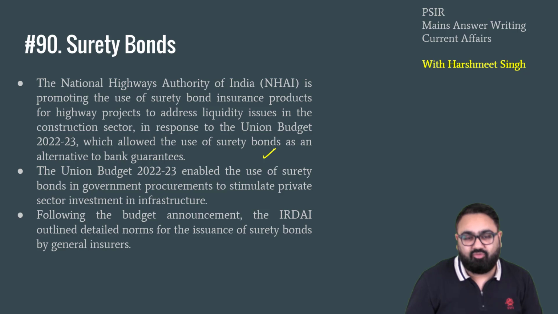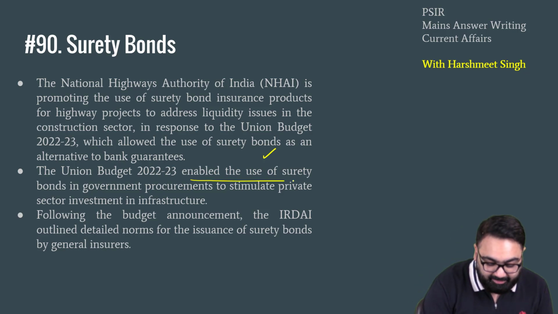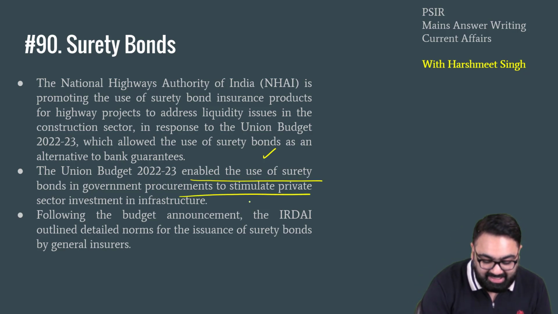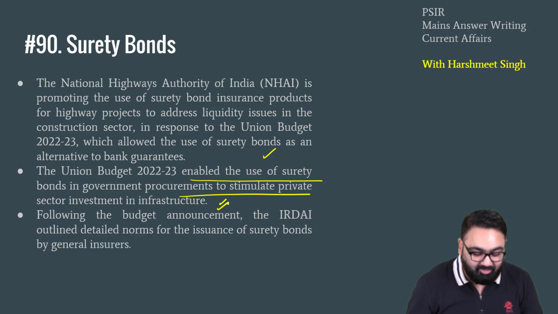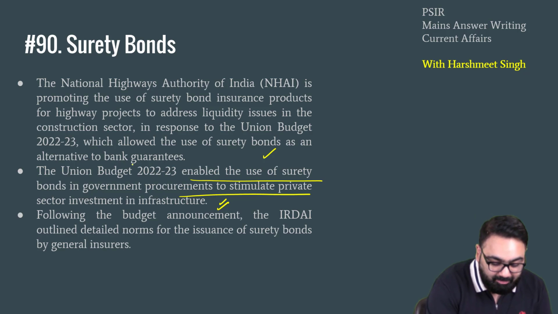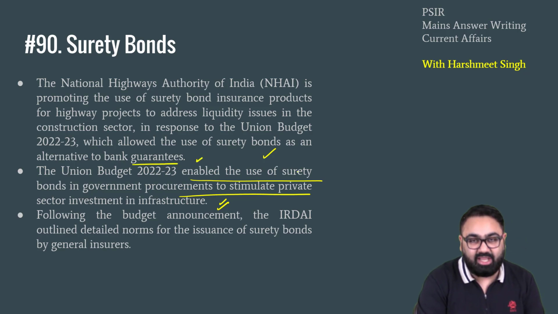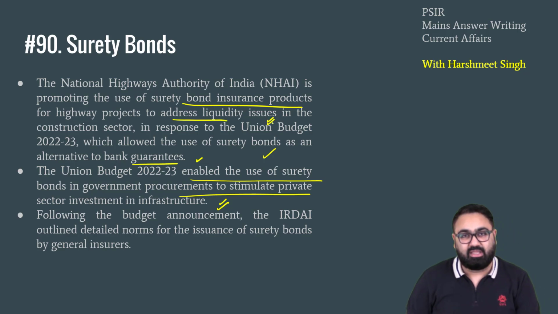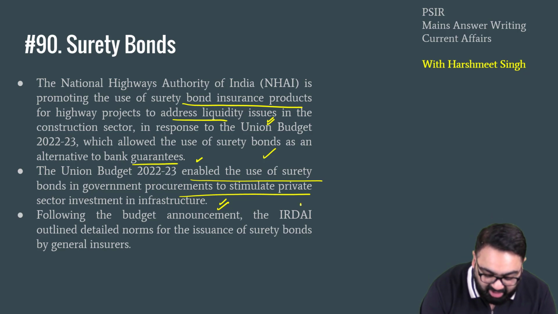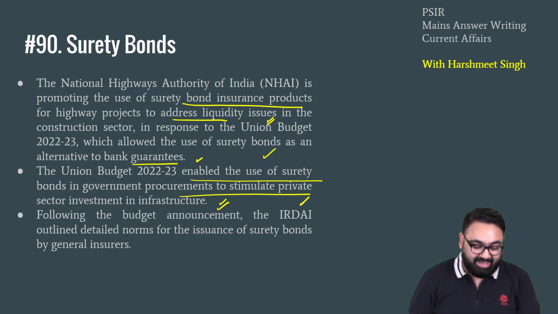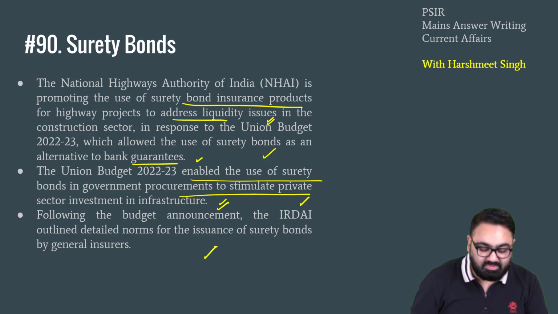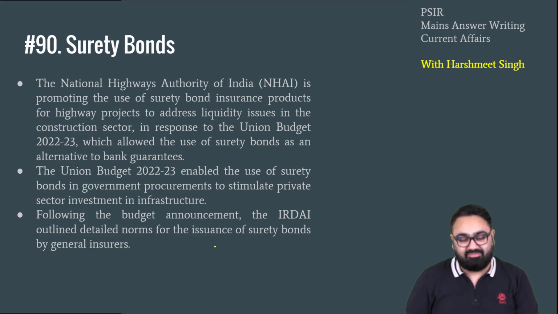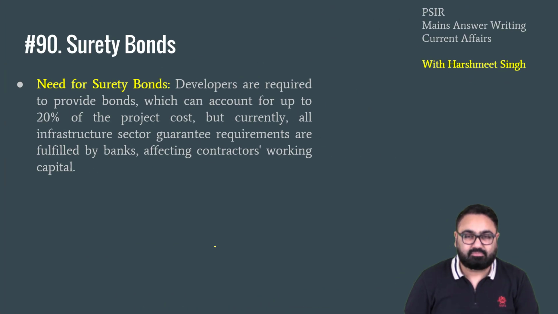It was in the budget of 2022-23 that the use of surety bonds in government procurements was allowed by the government of India as an alternative to bank guarantees. The NHAI is promoting the use of these bonds to raise money for their expensive projects in the coming years. IRDAI, that is the Regulatory Authority for Insurance Companies in India, they have also outlined norms about how the surety bonds will be issued in India.